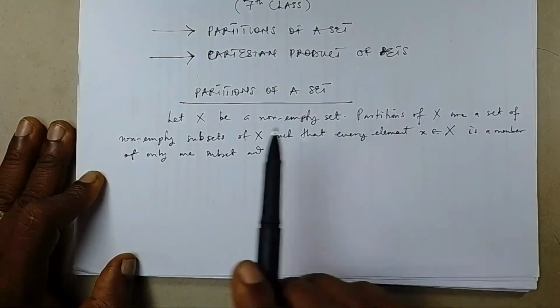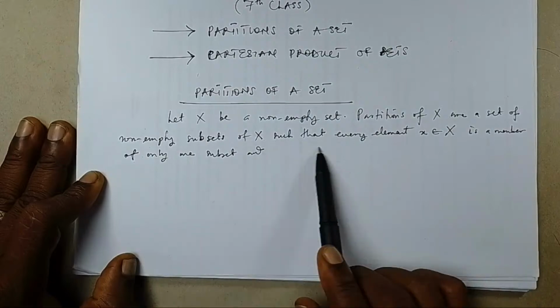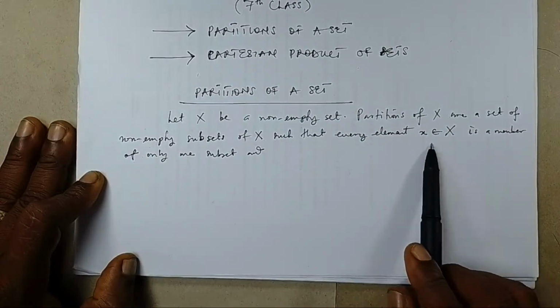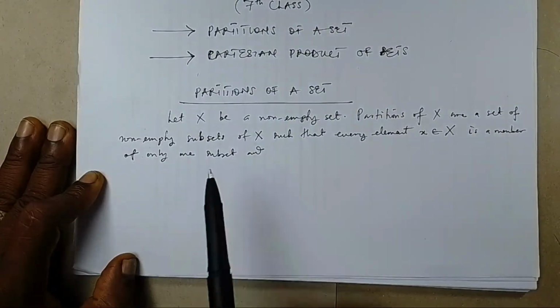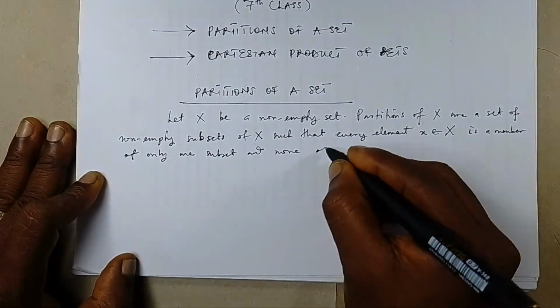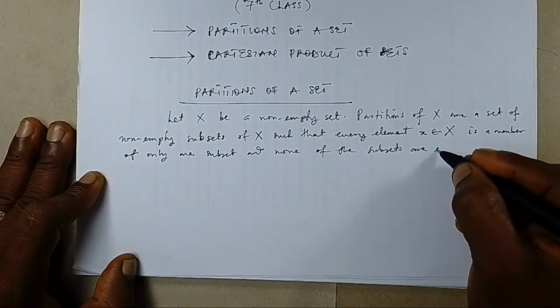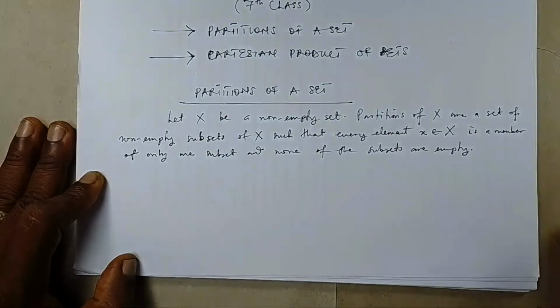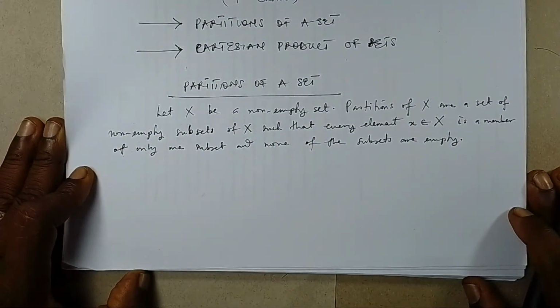Partitions of X are a set of non-empty subsets of X, such that every element small x that is a member of X, the non-empty set, is a member of only one subset, and none of the subsets are empty. This is what we define as the partitions of a set.